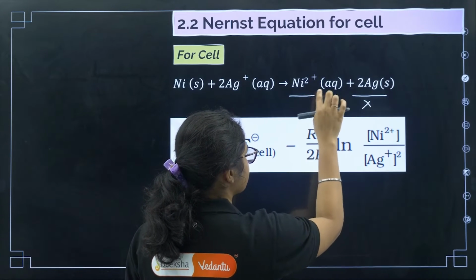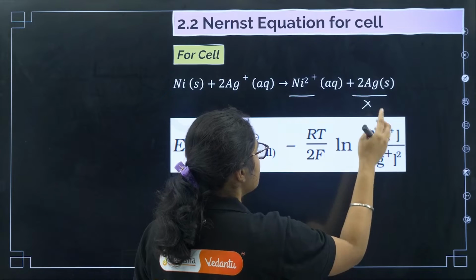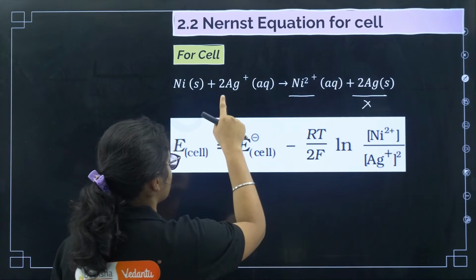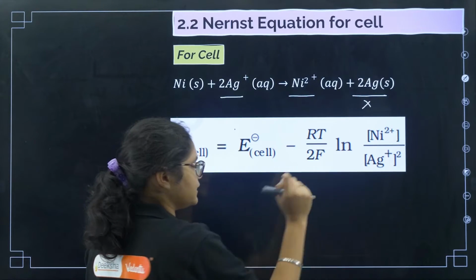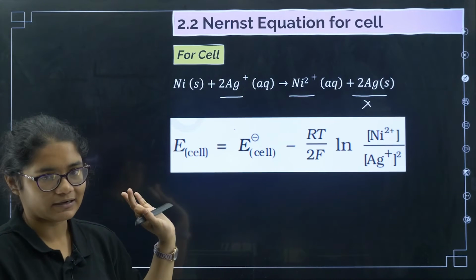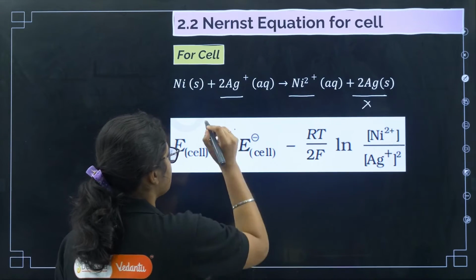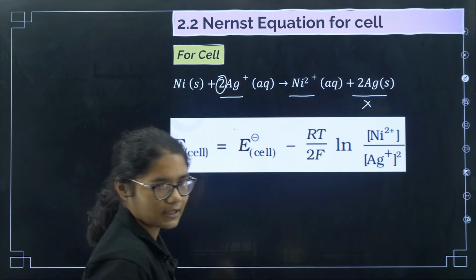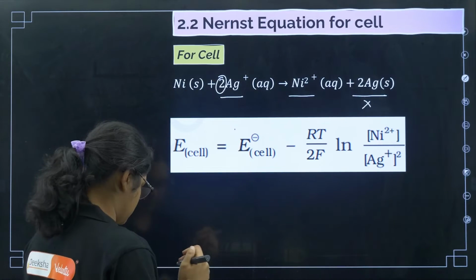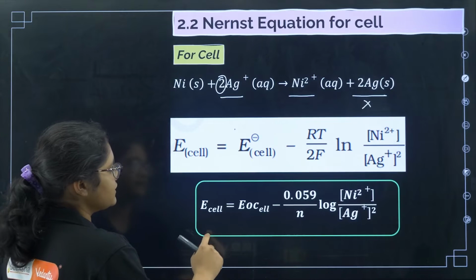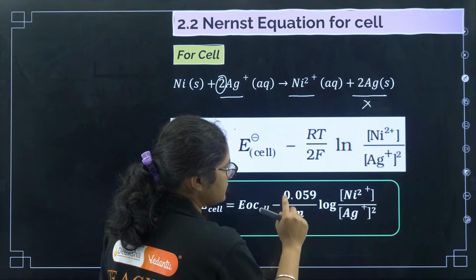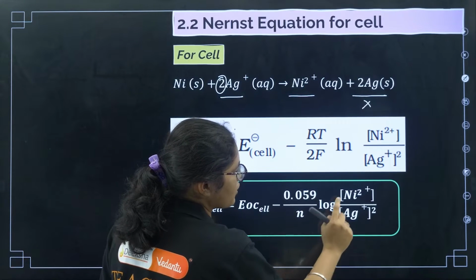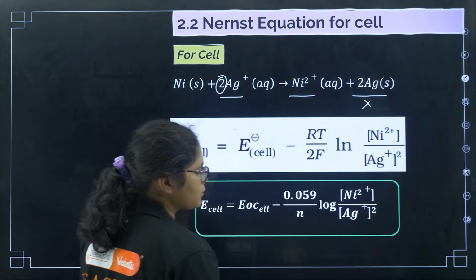This is an aqueous ion, so we take the concentration of the ion on the product side divided by the concentration of the ion on the reactant side. It is always products by reactants. Now you have to remember that if there is any stoichiometric coefficient, then that power should be taken. If I modify this equation, I will get E of the cell is equal to E naught of the cell minus 0.059 by n log of Ni2+ by Ag+ square.